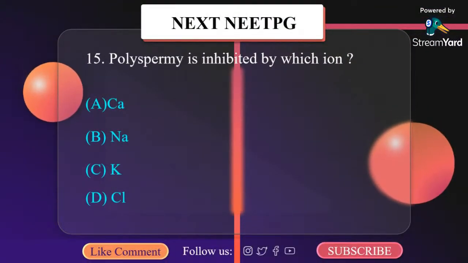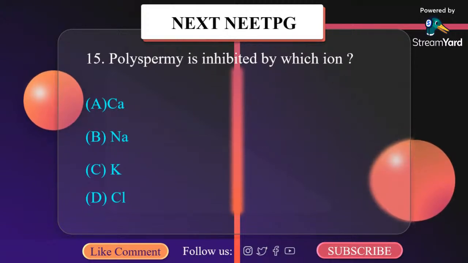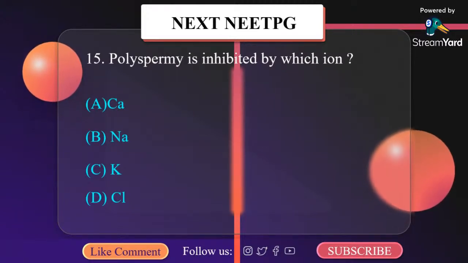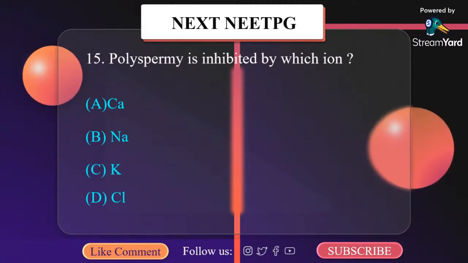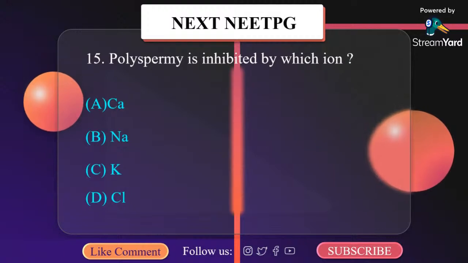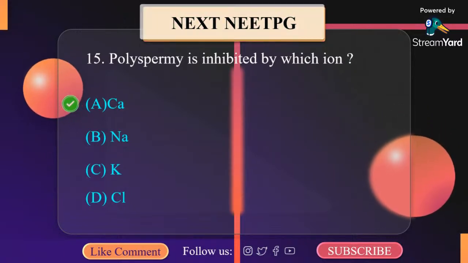Polyspermia is inhibited by which ion? A, Ca; B, Na; C, K; D, potassium chloride. So the correct answer here is A, calcium.